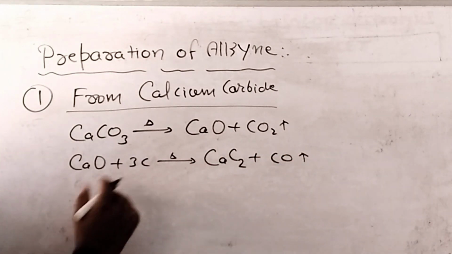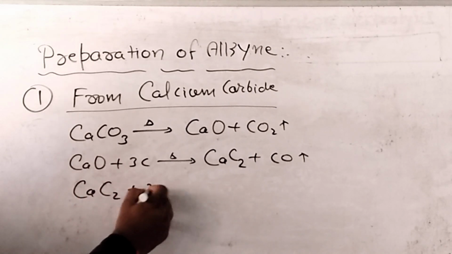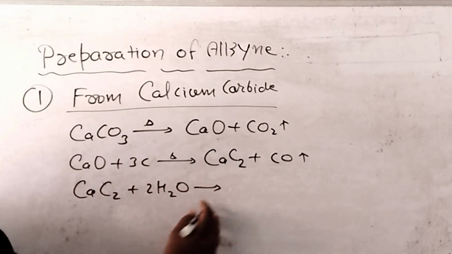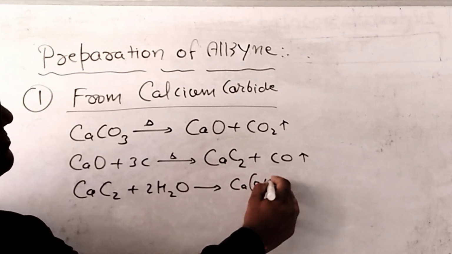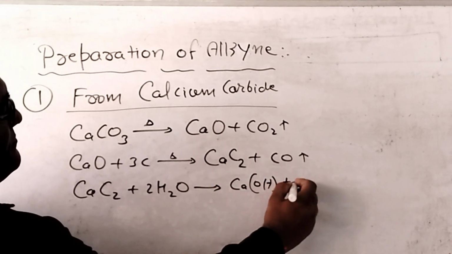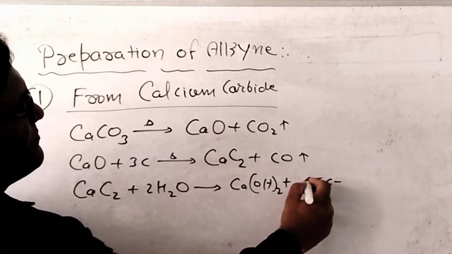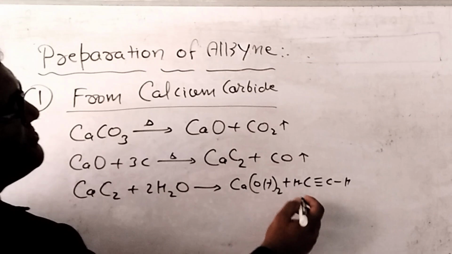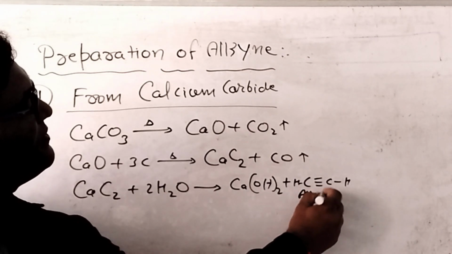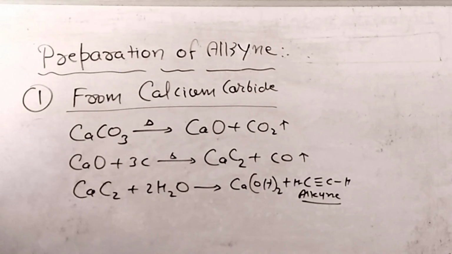After that, whenever calcium carbide CaC2 reacts with 2H2O, we get Ca(OH)2, calcium hydroxide, and a compound called alkyne is prepared. This is the first method of preparation of alkyne.